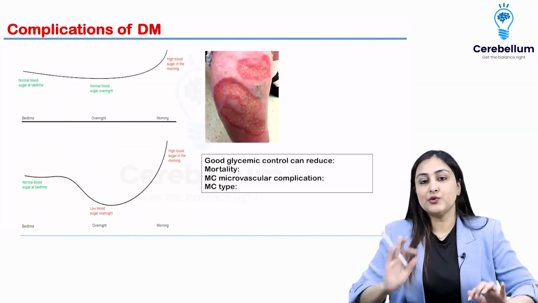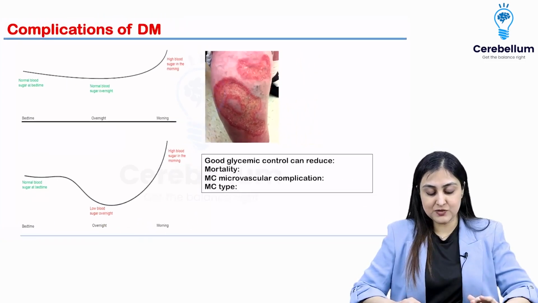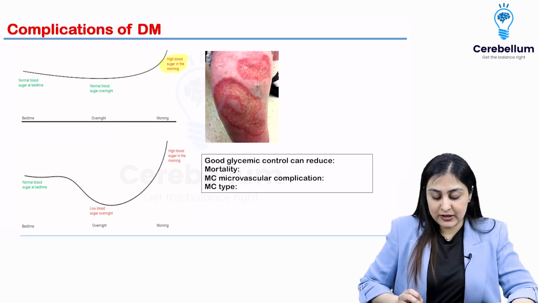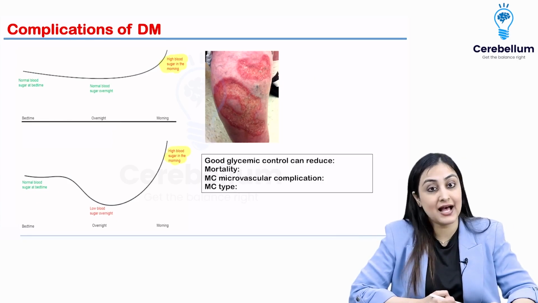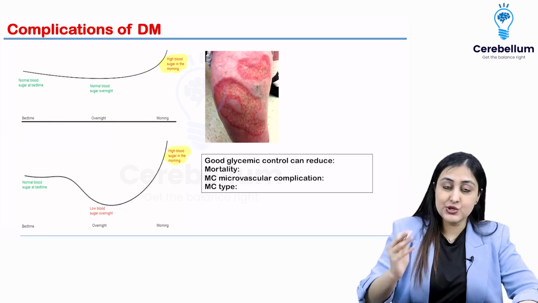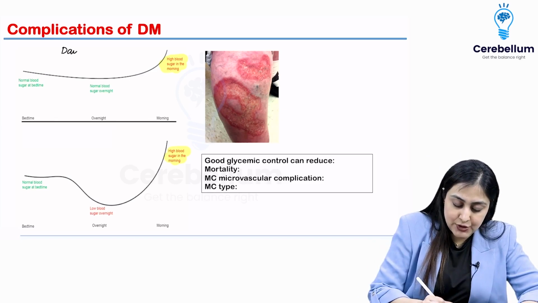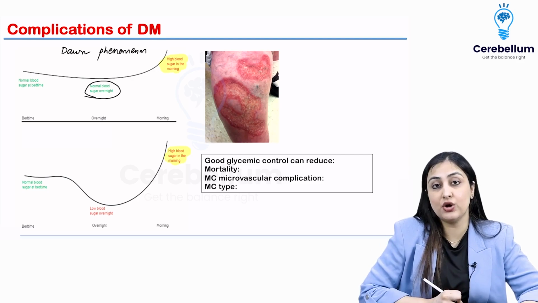Now let's talk about two phenomena as far as complications are concerned. Not really complications, but two phenomena in which in both of these you are going to have high morning sugar. The patient measures the morning sugar and that is high. So there are two phenomena that you need to understand. One is dawn phenomenon, second is Somogyi phenomenon. So first one is dawn phenomenon. How to distinguish it is to look at the middle of the night sugar. That is normal here in dawn phenomenon.